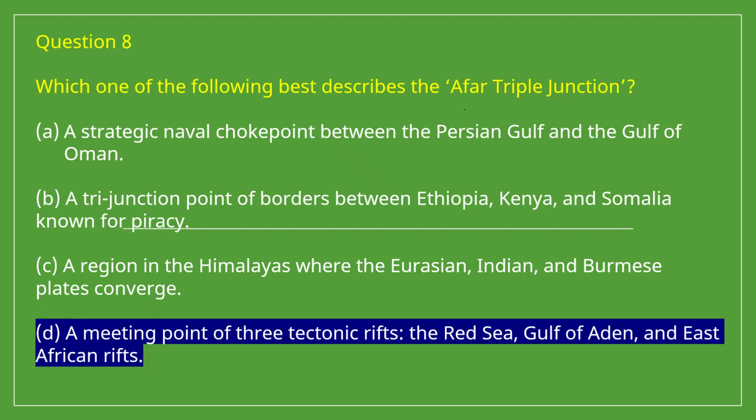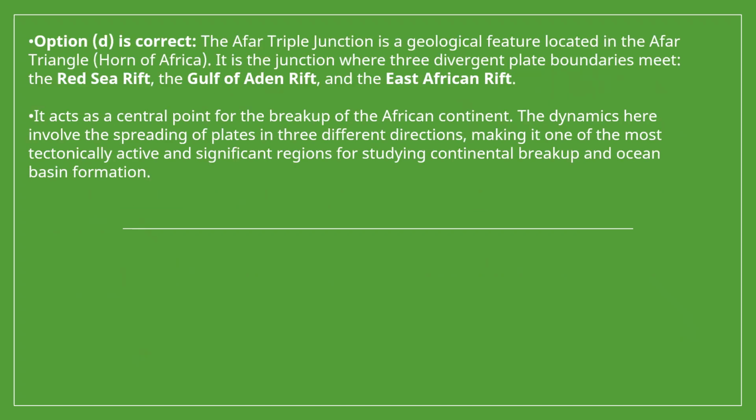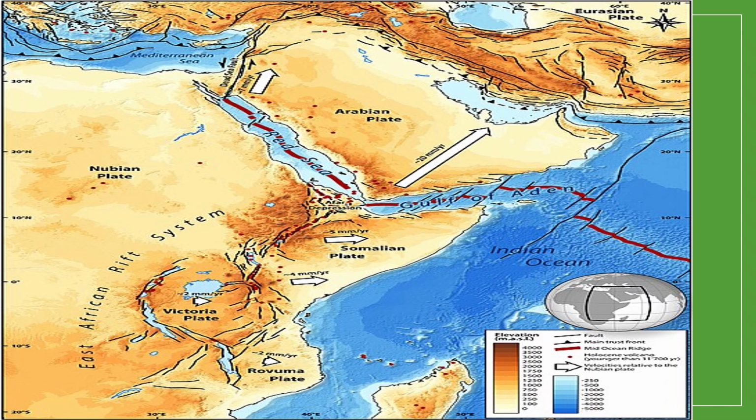Afar triple junction, also known as Afar triangle, is associated with the tectonic rifts of the Red Sea, Gulf of Aden, and East African rifts. This is the location of the Afar rifts, spread between countries like Somalia, Ethiopia, Eritrea.